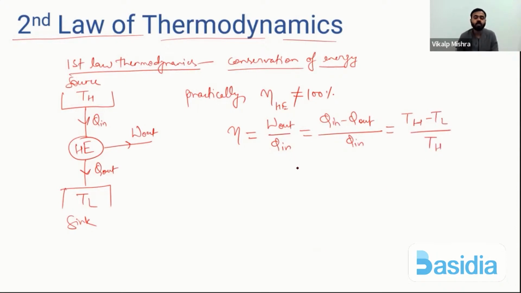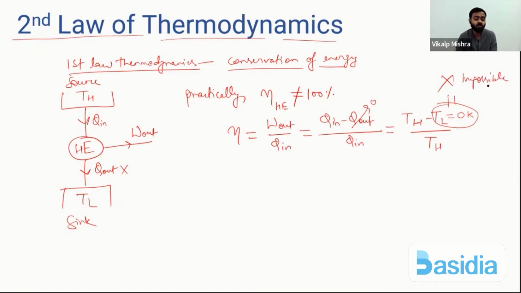Now the First Law says there is no need to reject heat. You can convert the whole heat into work. That means Q out is zero. If Q out is 0, the lower temperature also has to be 0 Kelvin. But to achieve 0 Kelvin temperature is impossible.